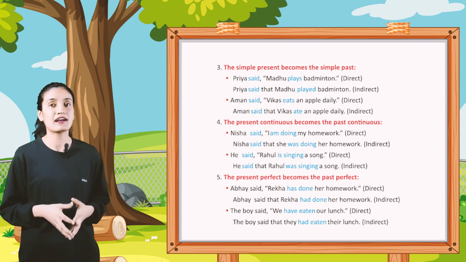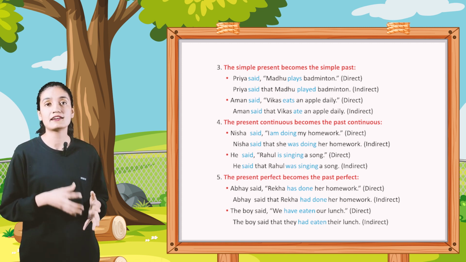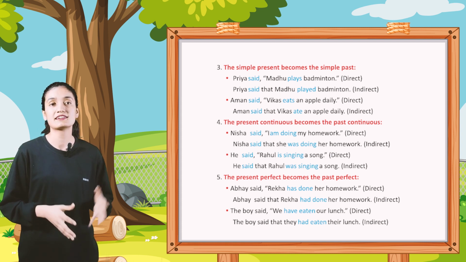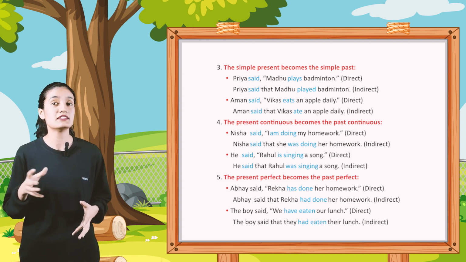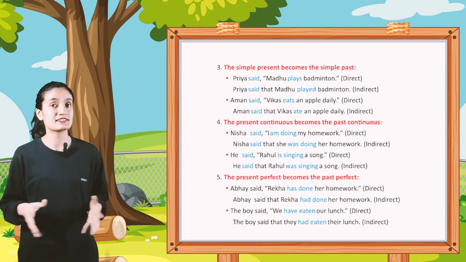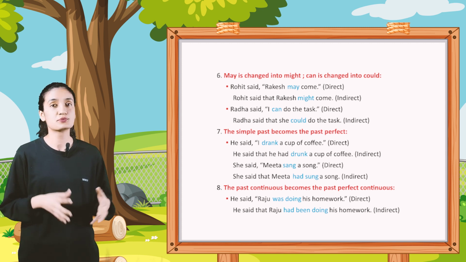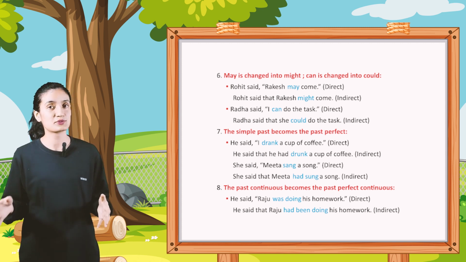Abhay said, "Rekha has done her homework." Direct. Abhay said that Rekha had done her homework. Indirect. The boy said, "We have eaten our lunch." Direct. The boy said that they had eaten their lunch. Indirect. Number 6: may is changed into might, can is changed into could.